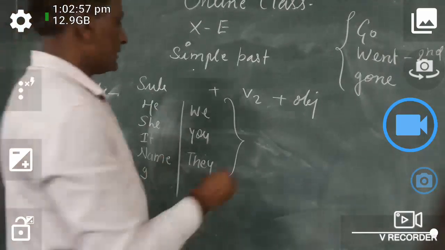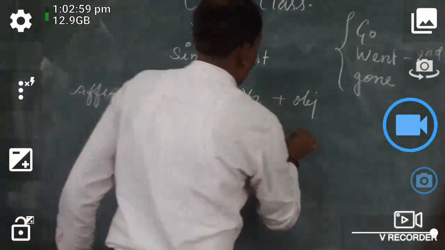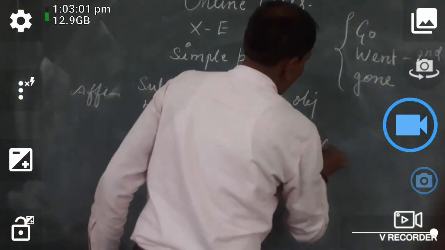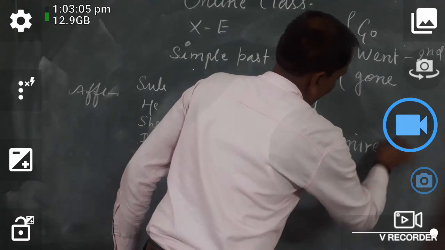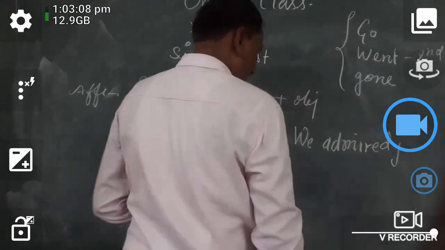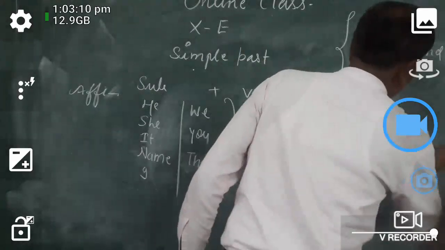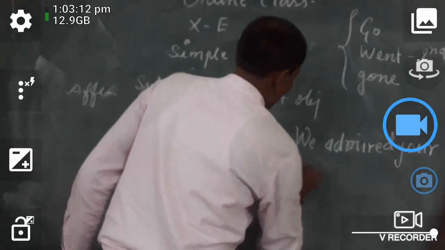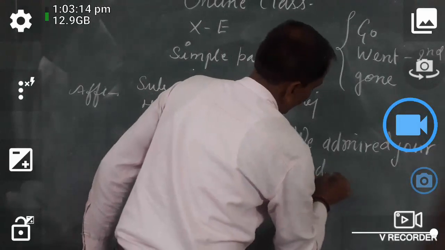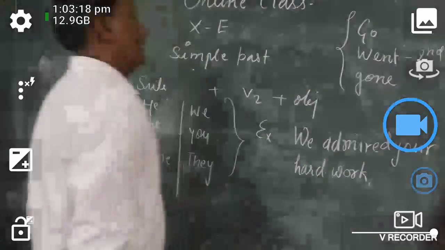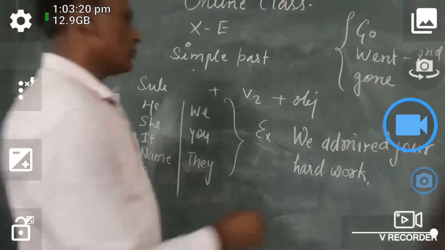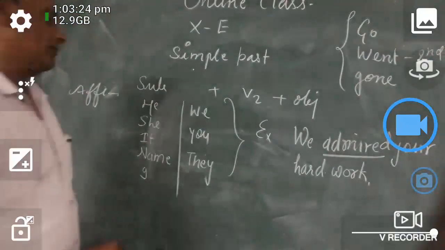Simple past, for example: He admired your hard work. He admired your hard work. So it means admired is the second form of the verb.